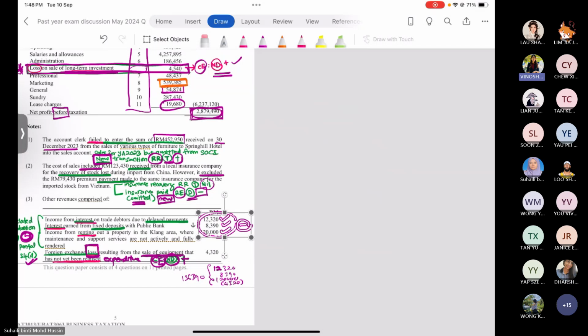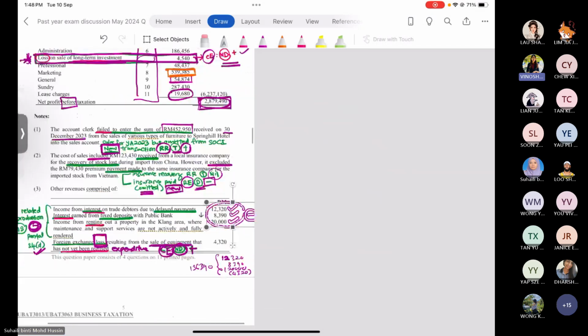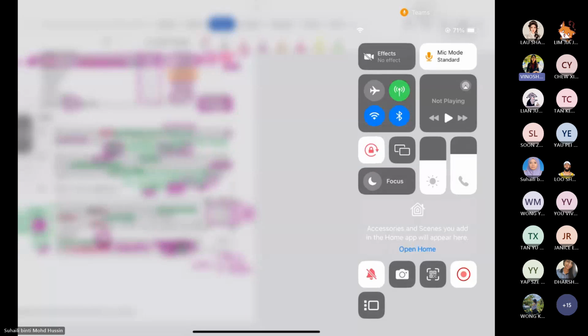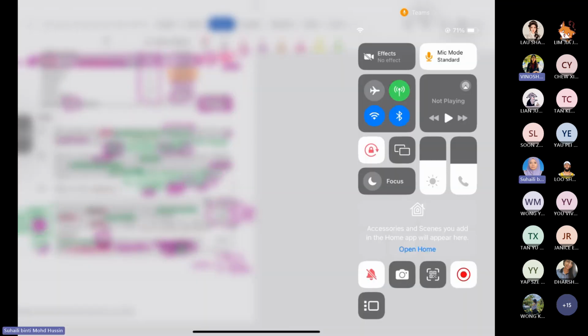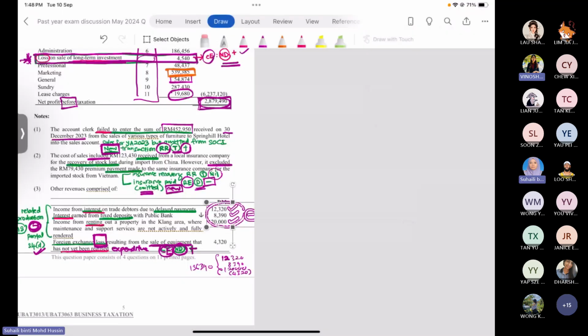It means the answer is under the plus column, the amount to add in the plus column? Come again, number one. If the question mentioned that it failed to enter or failed to record an amount, right?